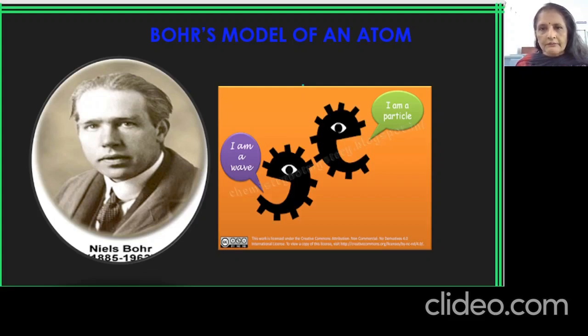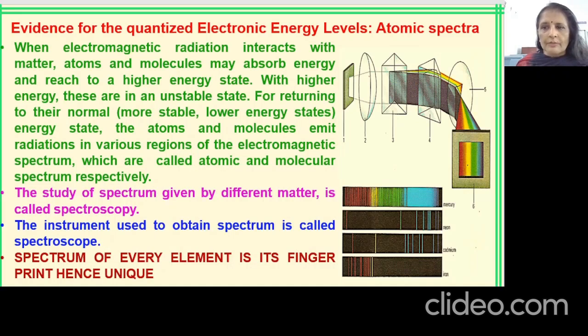In the previous video, you have seen there are certain evidences in favor of the wave nature of matter, and there are certain evidences which support particle nature. So we have come to the conclusion that matter has a dual character. Developments leading towards the Bohr model of an atom also involve spectral studies. Now you may probably think, how is atomic spectra or spectrum leading Bohr to develop his model of an atom? So let us take this in detail.